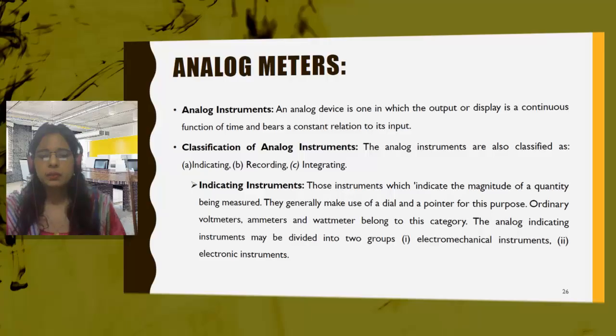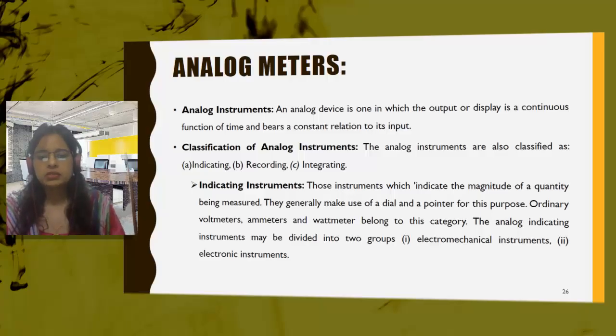They generally make use of a dial and pointer for this purpose. Where do we get the output? We get the output with the help of the pointer and the dial, because a pointer will be there and a scale will be there, so that we can read the value of the quantity. So for that, a dial is required and a pointer is required.